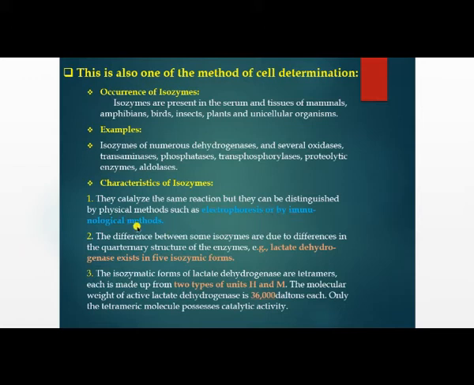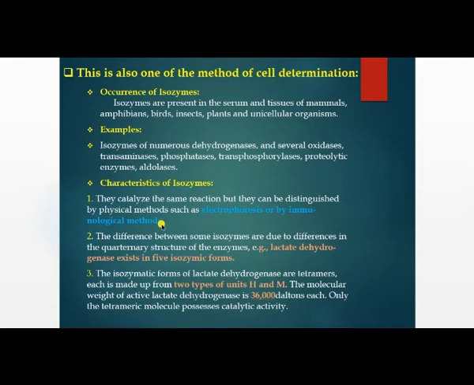Suppose you are taking the LDH isoenzymes. As you know, LDH has five different forms: LDH1, LDH2, 3, 4, 5. These five LDH forms can be distinguished from each other by electrophoresis or by immunological methods on the basis of their migration. As LDH is a molecule with some charges on its surface, on the basis of their migration you can distinguish the forms of lactate dehydrogenase.